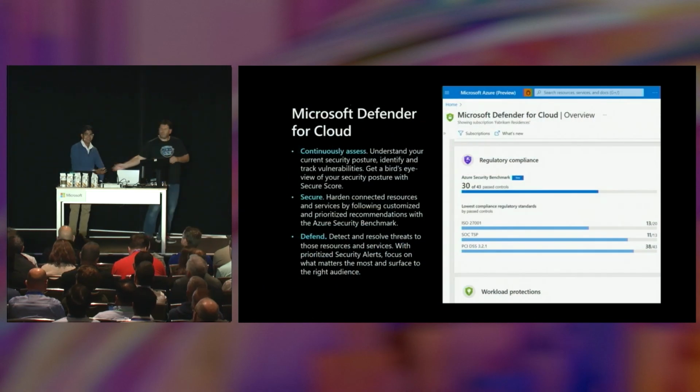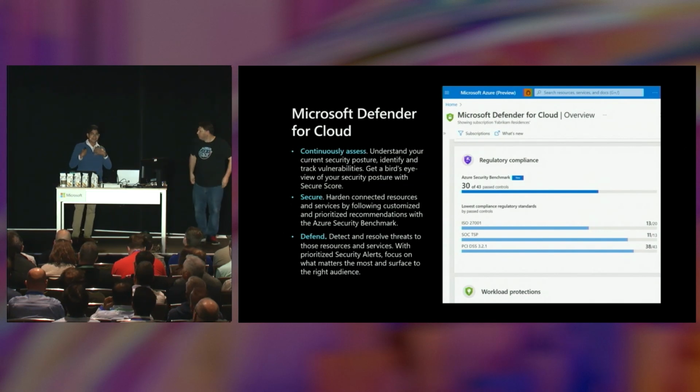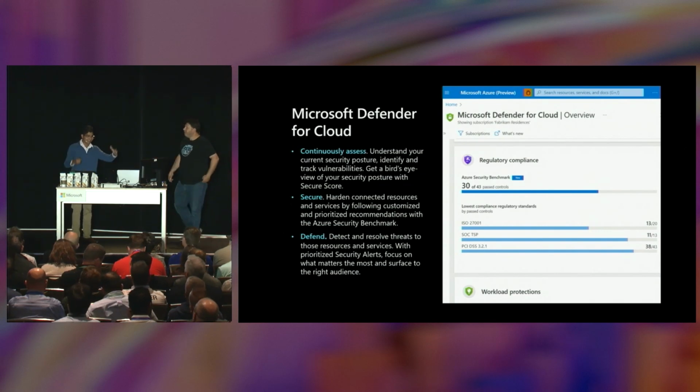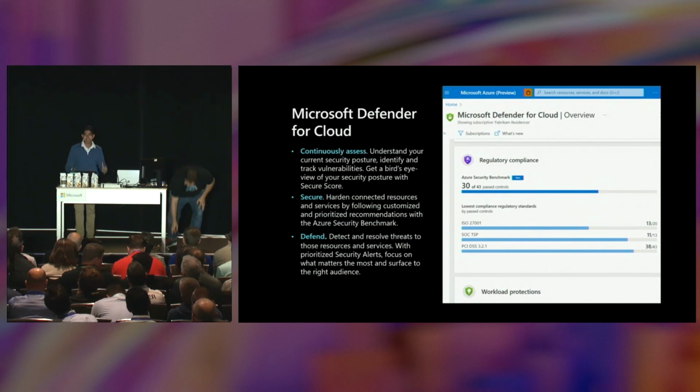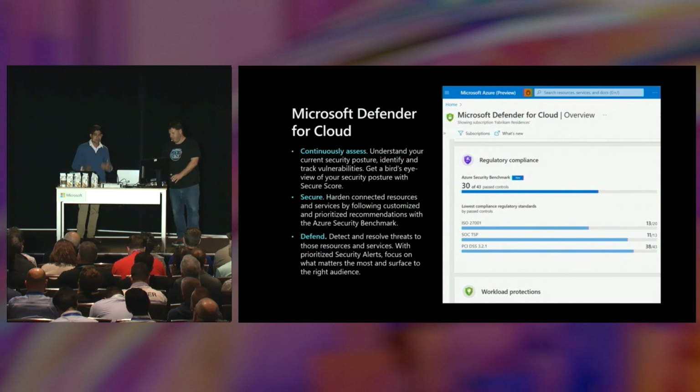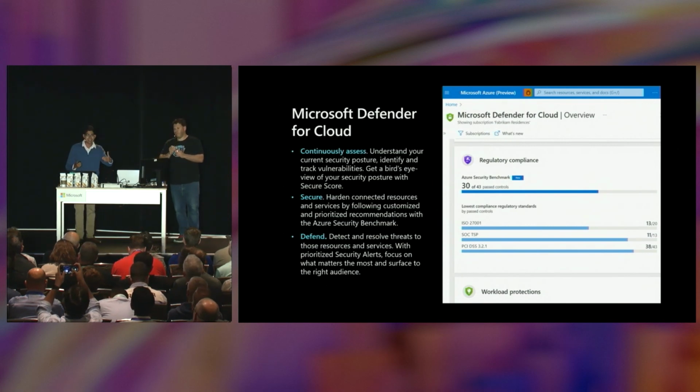Arnav? Yeah. So it looks like I'm trying to put the fab in Fabricam, but Lior just put the Arc in architecture. Now we're going to showcase some Defender for Cloud capabilities, and we're going to be drilling into this in the demo environment. But again, what Lior mentioned, Arc-enabled resources are first-class citizens within our security posture management capabilities.